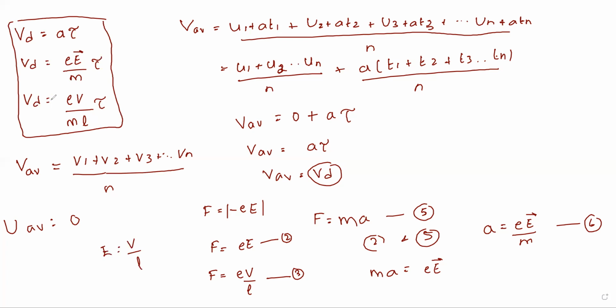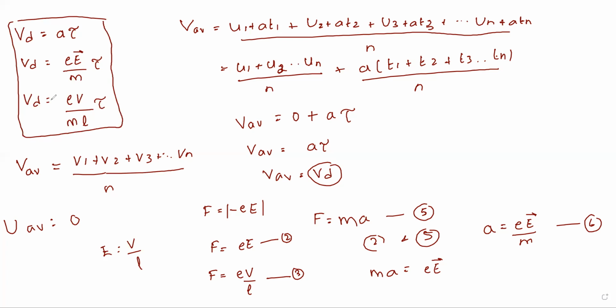So now what is the definition of drift velocity? You may get it for 2 marks or 1 mark. Define drift velocity. Therefore, write it down. Drift velocity is defined as the average velocity with which free electrons of a conductor get drifted towards the positive end of the conductor when a potential is applied across the ends of the conductor.